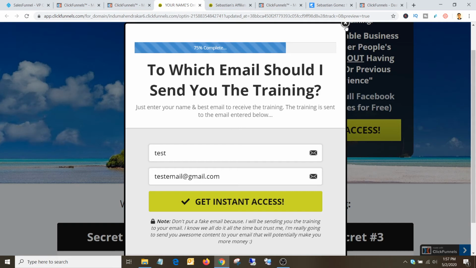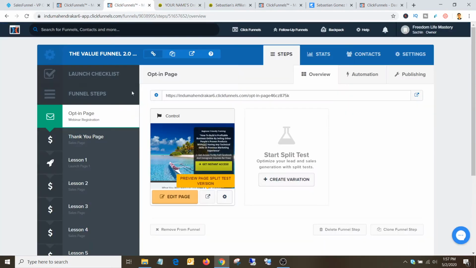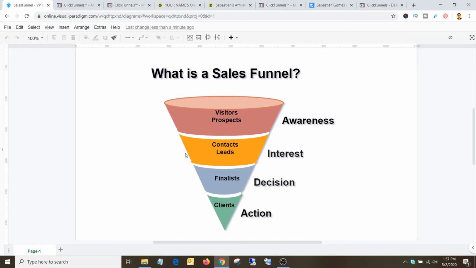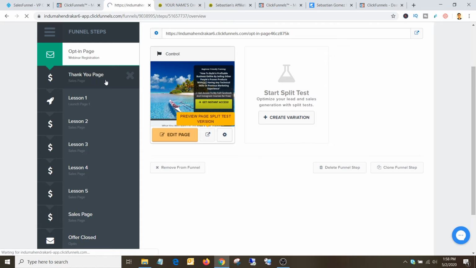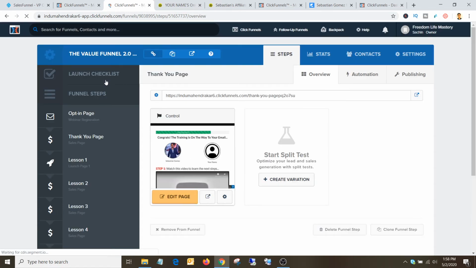As I told you, this page may not even look like the funnel which I showed you earlier, but actually the concept is the same. They came to the first page, visited, and showed interest. They gave their email address. They went to the next stage, and I'll talk through the next stages as well here. The next page is the thank you page, where it will just say, okay, thank you for subscribing, and here is the training, you will receive the training.